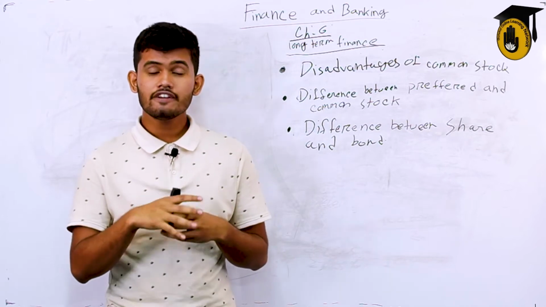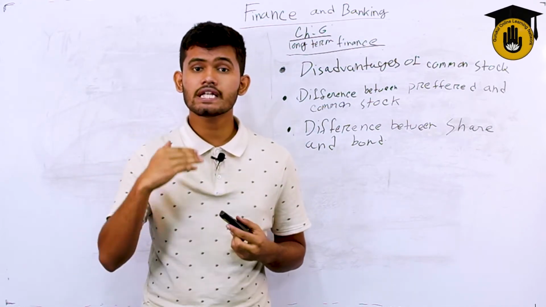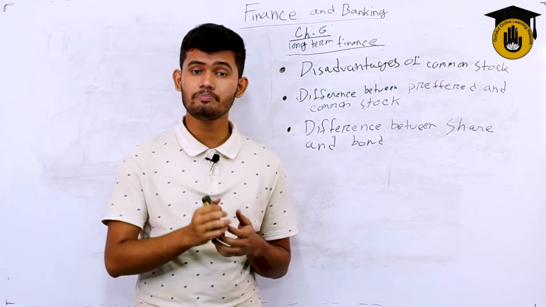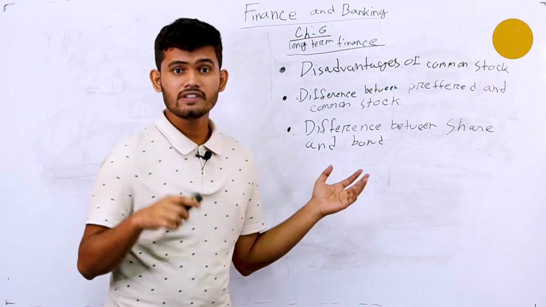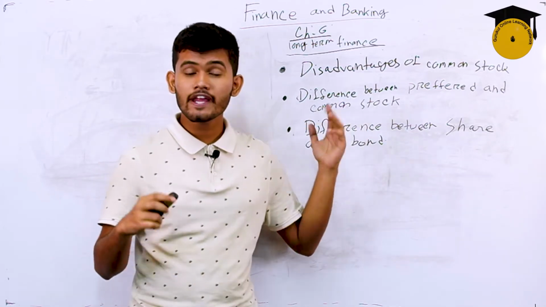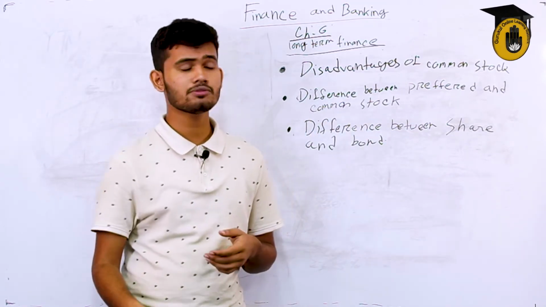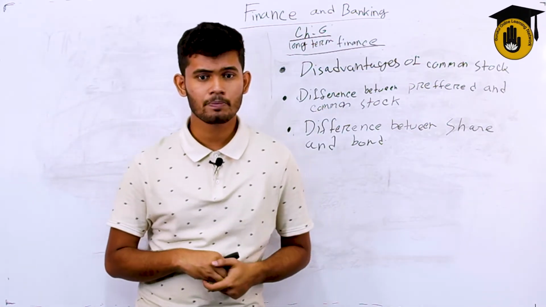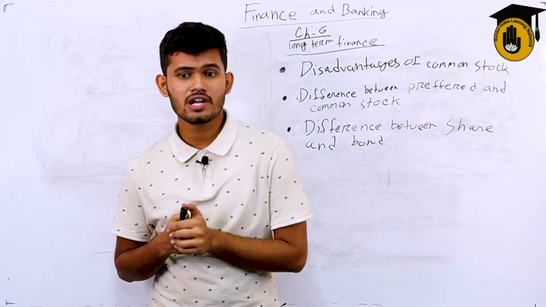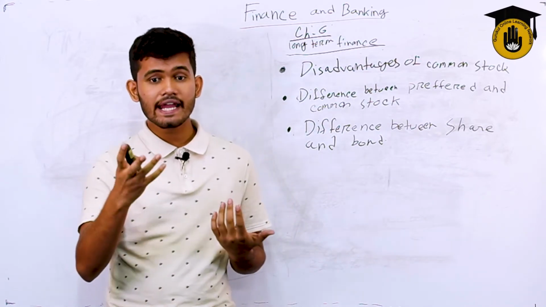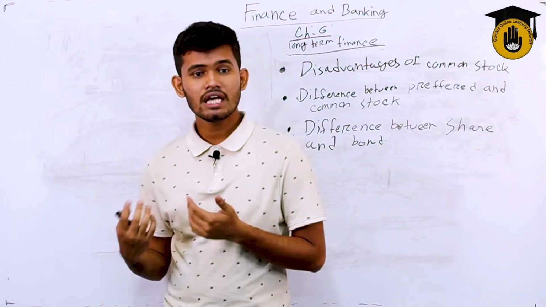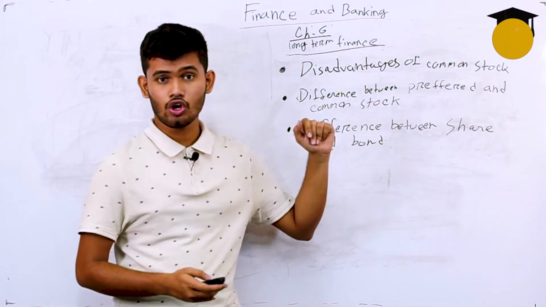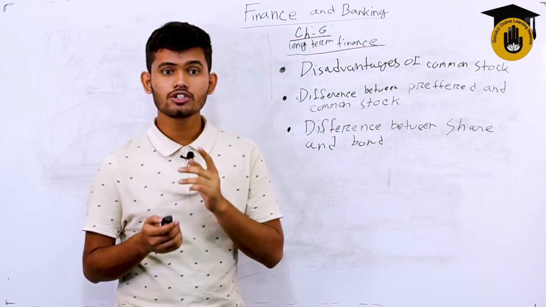In common stock, if the company is making profit, you will get profit at the end of the year. If the company is not making profit, you do not have any assurance that you will be paid, even at the end of the year. Even if the company made profit, sometimes you may not get your dividend, because common stock is at the last of the pecking order. Adding to the fixed income personality, the dividends are typically guaranteed, meaning that if the company does miss one, it will be required to pay it before any further dividends are paid to either of those stocks. That means either preferred or common stock.